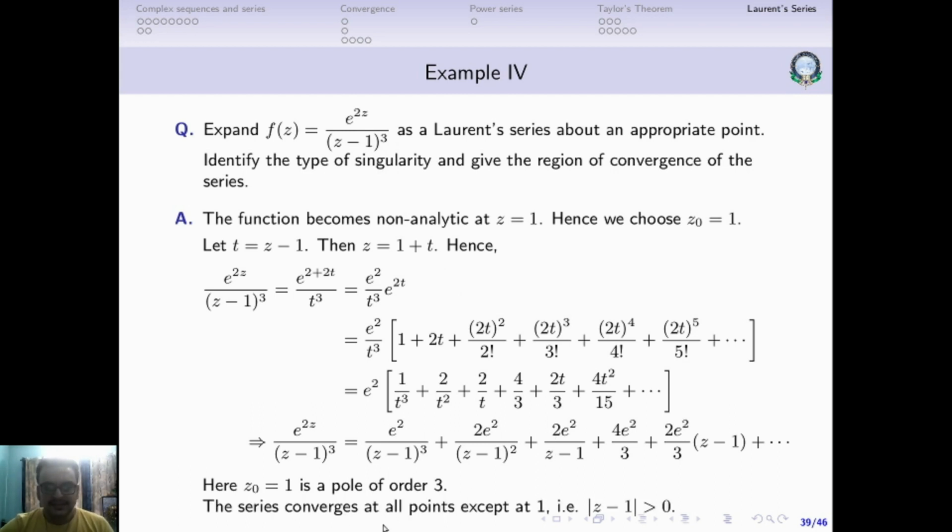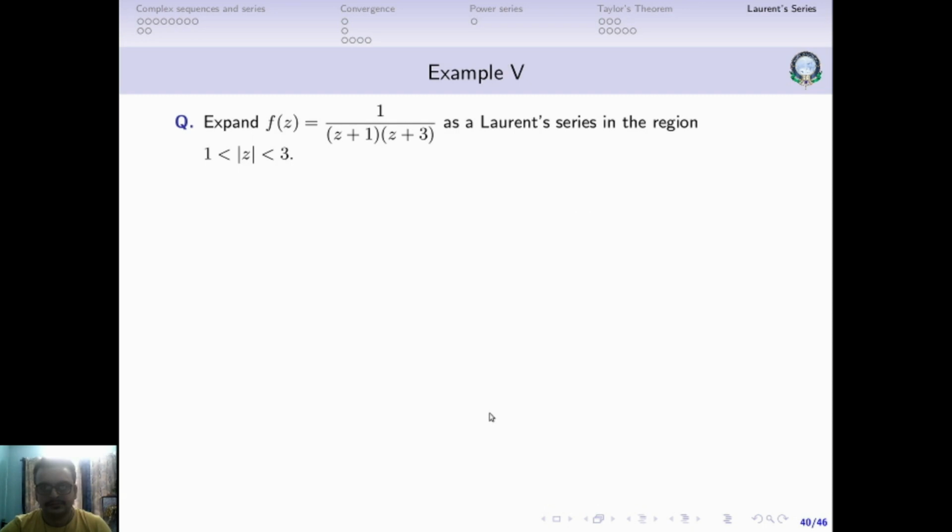And the series converges for all points except at z equal to 1. It does not converge at z equal to 1 because that's where it's going to blow up. Otherwise it will converge at all points. So we can just say modulus z minus 1 is greater than 0. So that's the region of convergence.